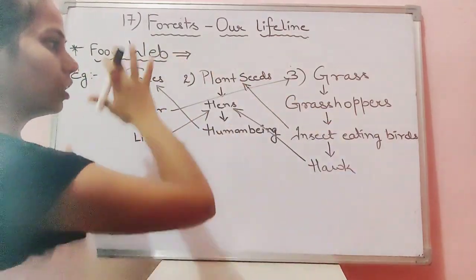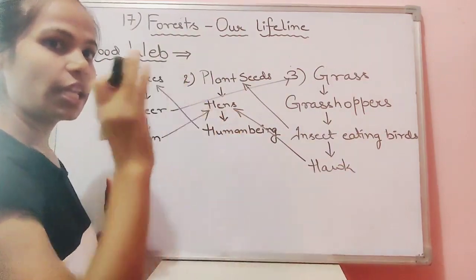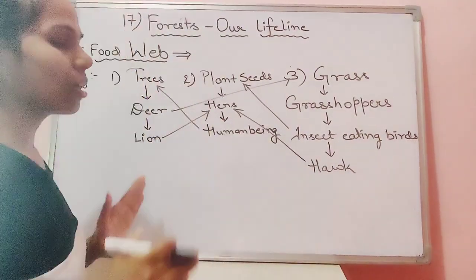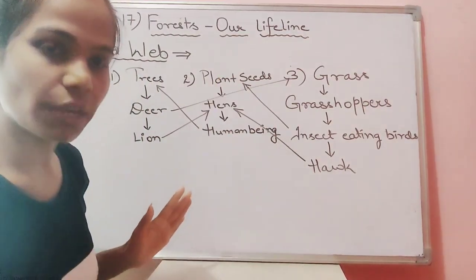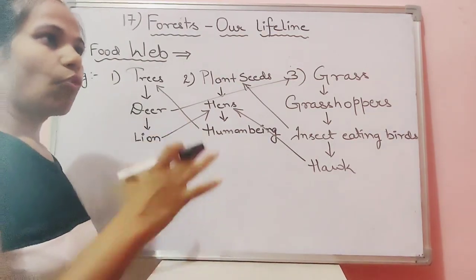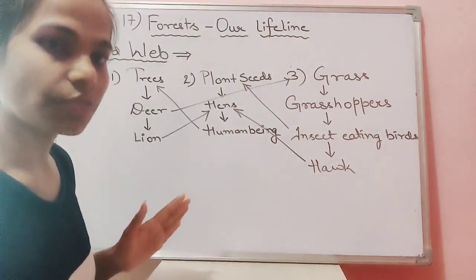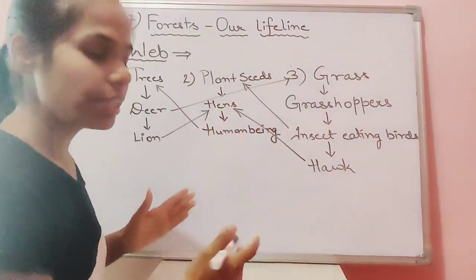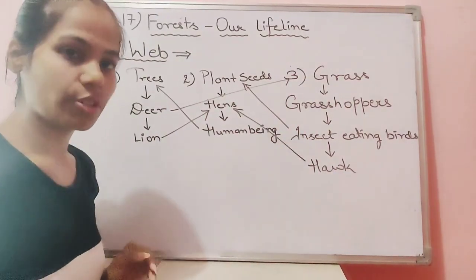And similarly, the total interconnection of food chains inside the nature in the forest is known as food web. Okay, it creates a web. You must have seen the spider web. What is happening over there? The chains are interconnected with each other. So similarly here the linear chain of food is interconnected and it is making a web. Okay.